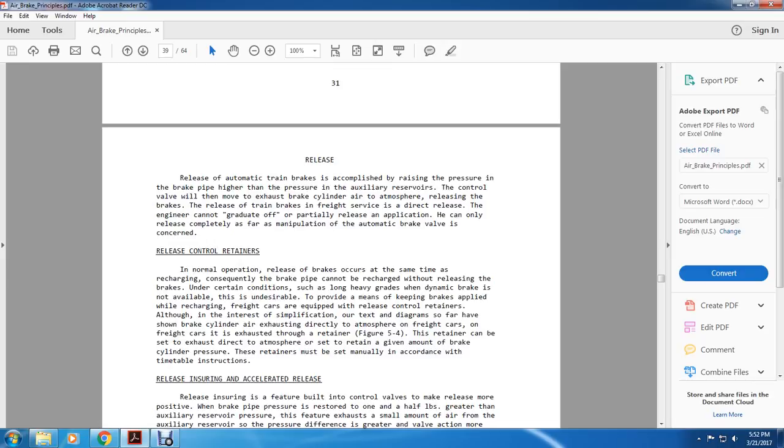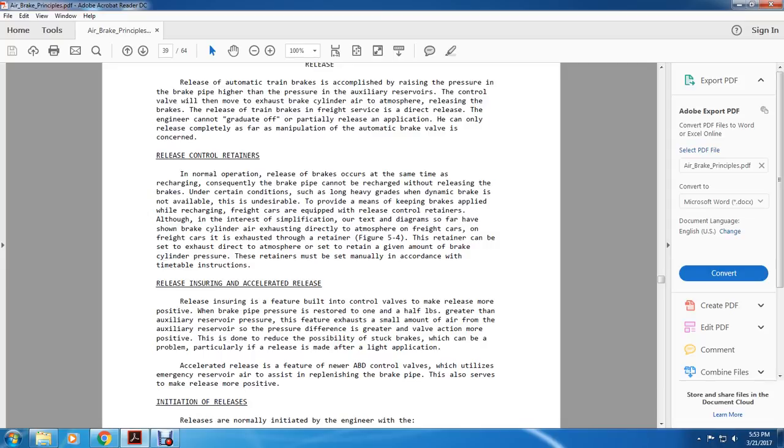Alright, release. Release of the automatic brakes is accomplished by raising the pressure of the brake pipe higher than the pressure of the auxiliary reserve at the control valve. The control valve will then exhaust the brake cylinder air to the atmosphere, releasing the brakes. The release feature of the brakes is a direct release, so the engineer cannot graduate off a partial release of the application.